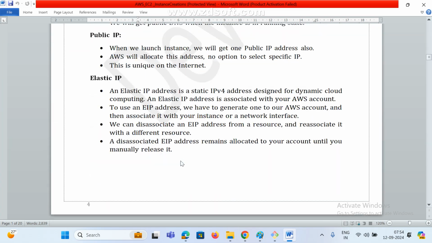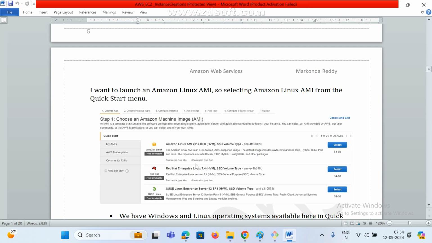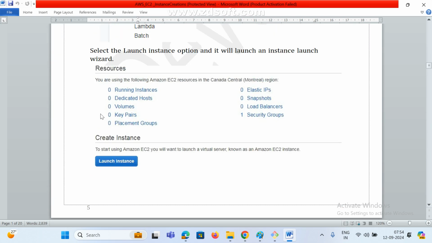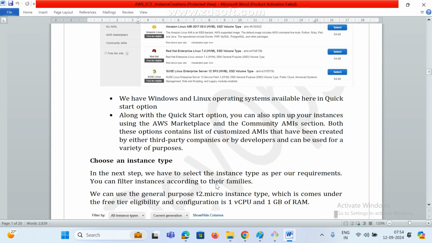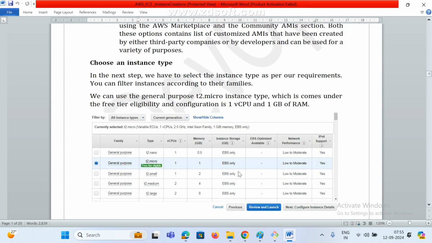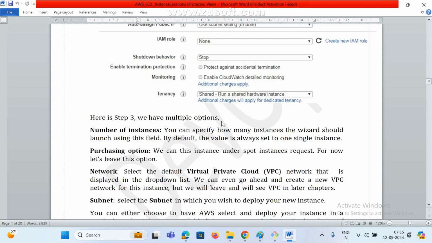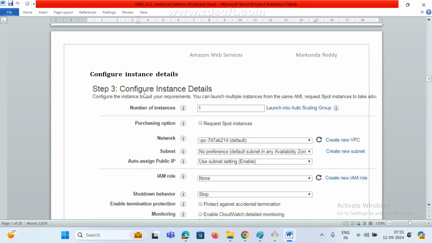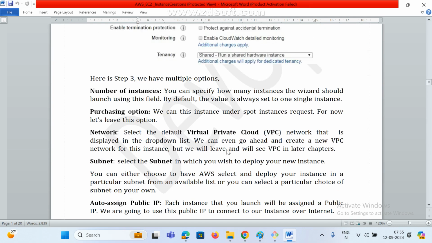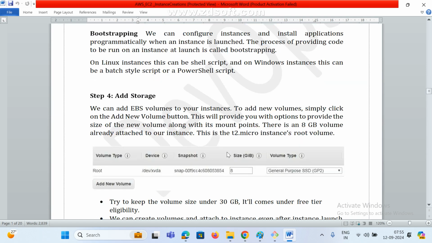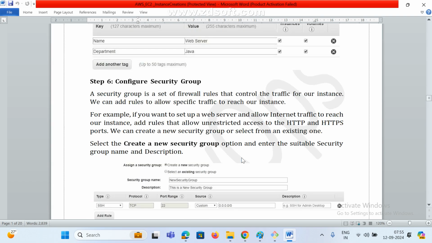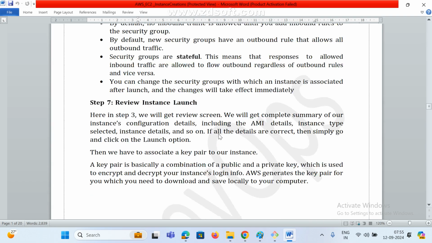And go to here. How we can create it, everything is available here. Just follow. Click on Launch instance. Once that is done, select which instance you want, and that is done. This is the old screen. Now they changed the UI. Earlier it was coming like this. Now the UI is changed, but the options are the same.